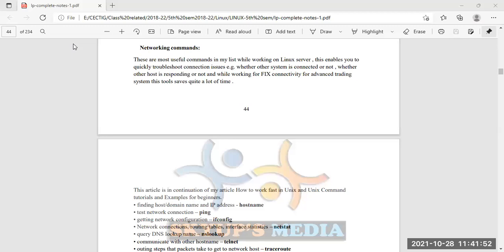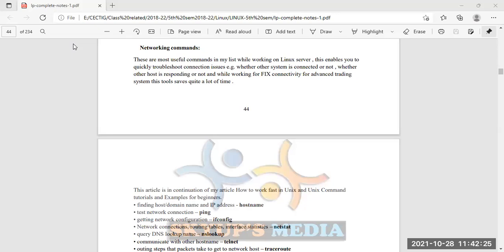Now, let's move to the topic of Linux. The same thing, networking, comes again in the Linux part. Previously we talked about the commands of Linux: how to create a file, how to make a directory, how to remove a directory, what the process status is, and so on. We discussed a lot of things in previous Linux programming classes.